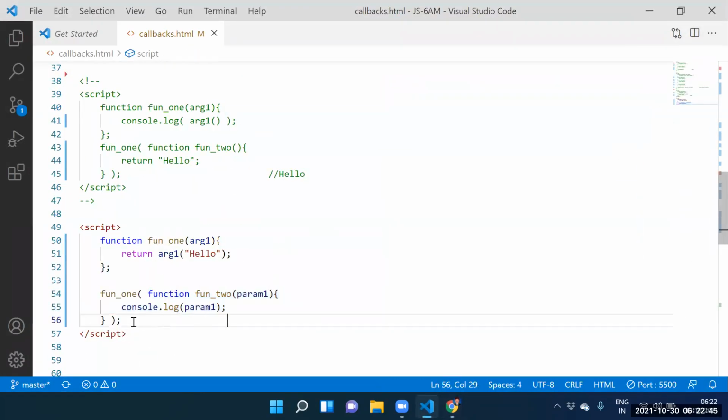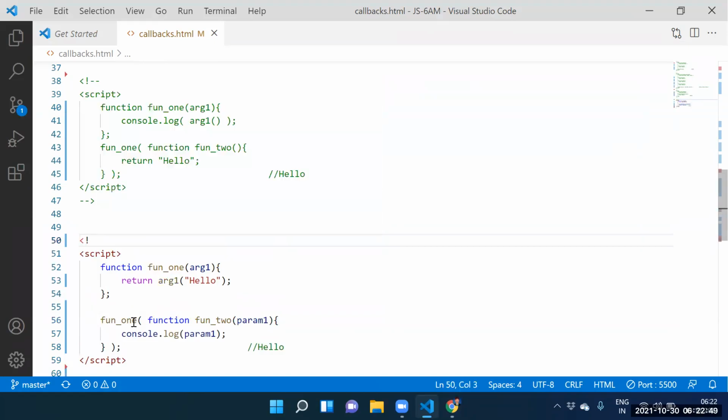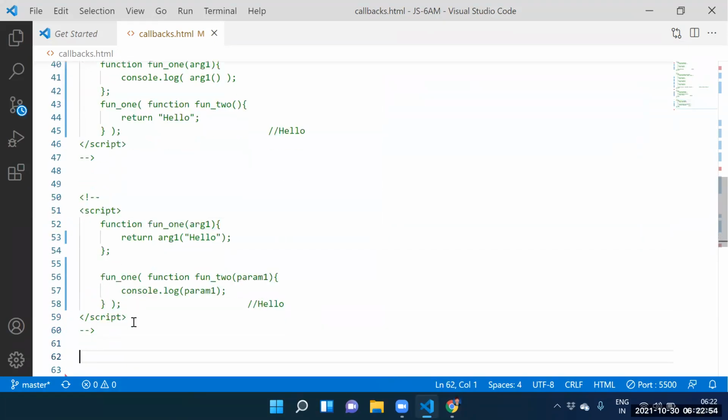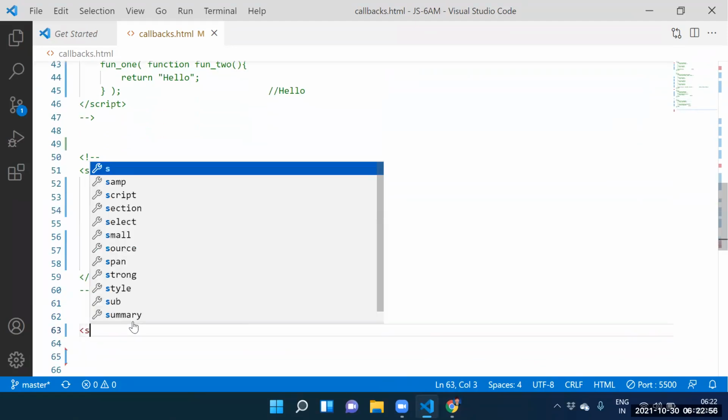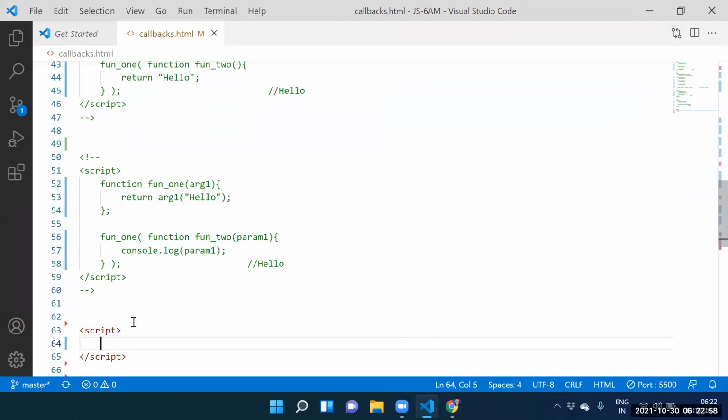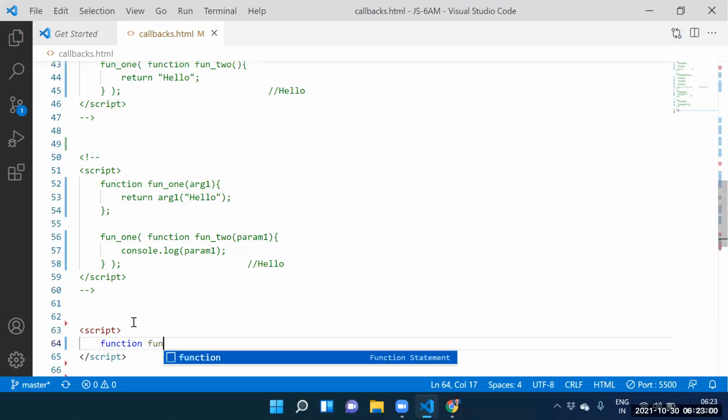Yes, guys, can I go for another example? Yes, sir. Let me go for another example. Guys, can I take the script tag? Yes. Guys, can I create the function 1? Yes, function one.